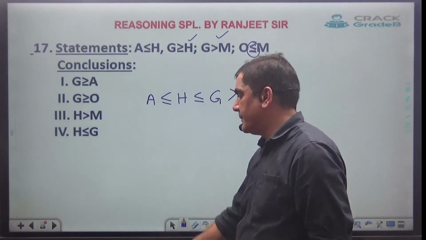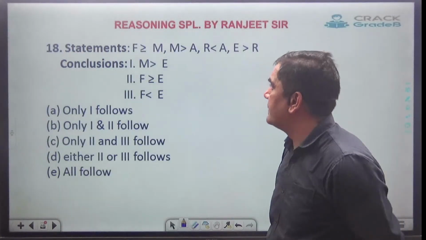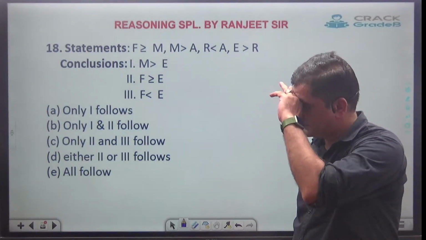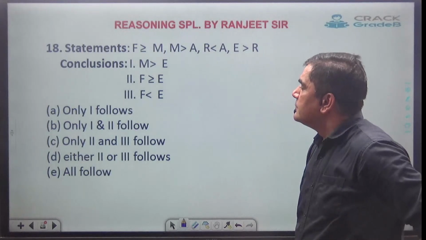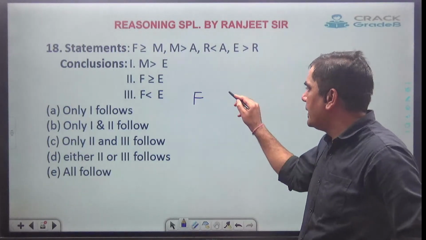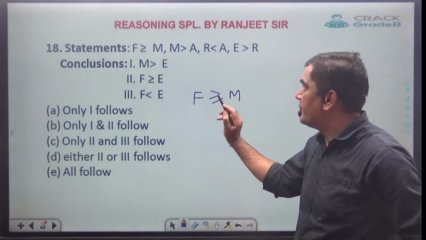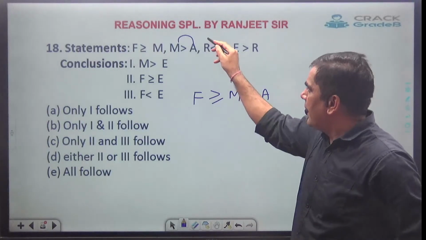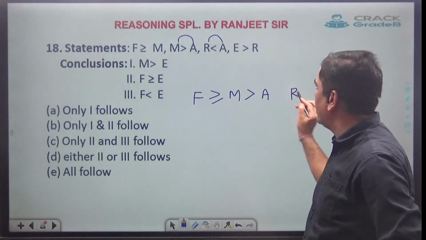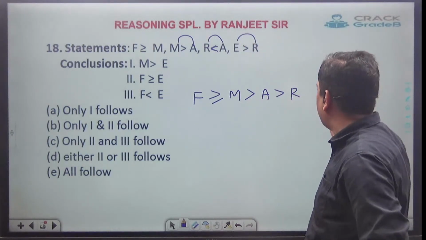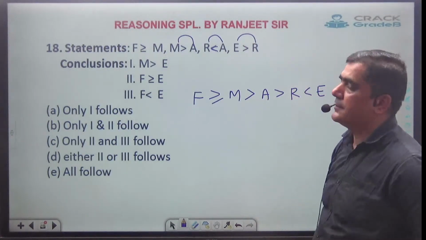Okay, next one. Let's combine this one. Okay. Person next to F will be what? M, and face is towards F. M next will be what? A, face is towards M. A and R, so R and face is towards A. Then E and R and face is towards E.